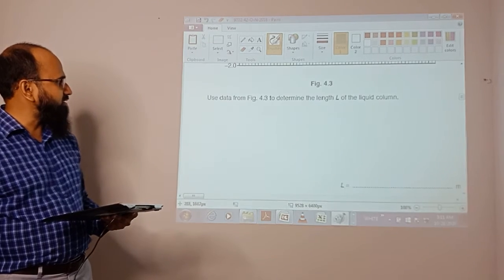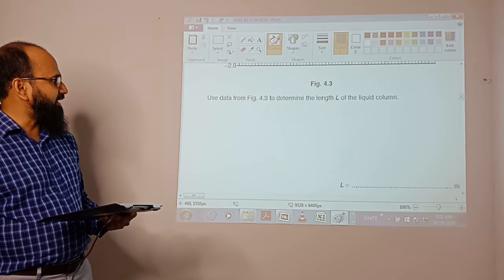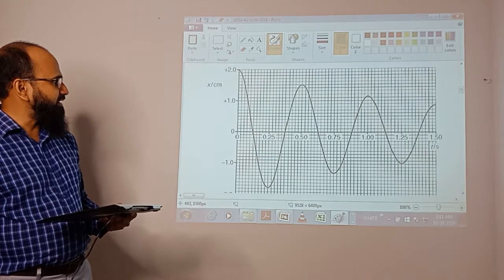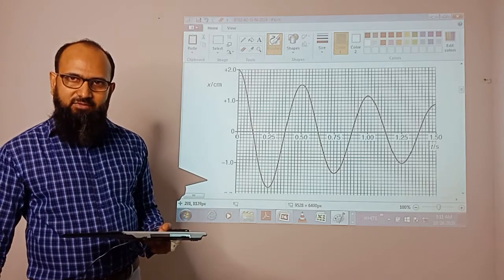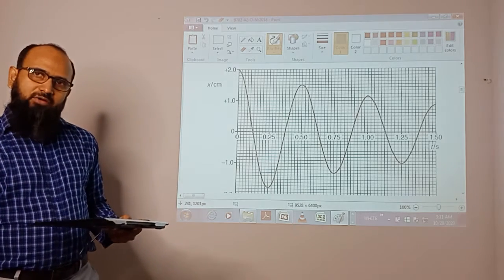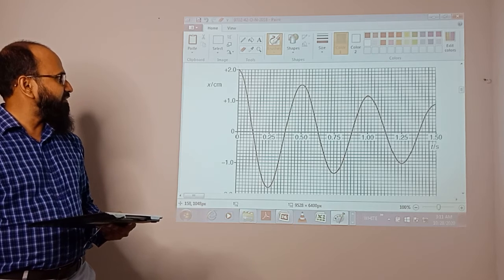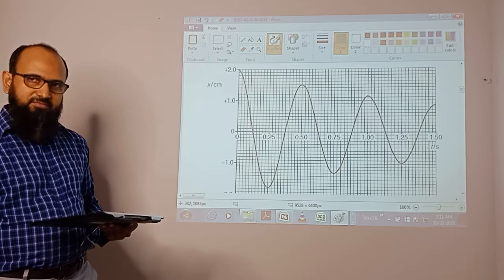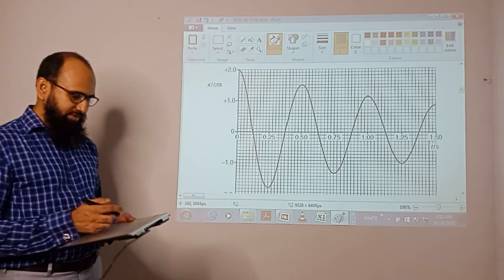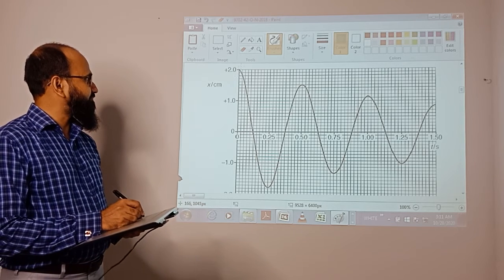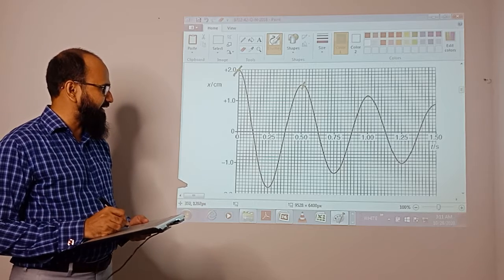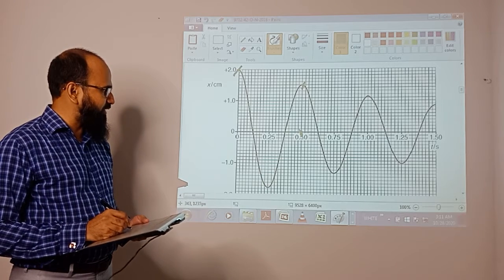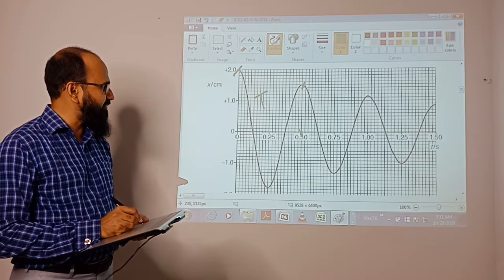Okay, so they ask what the length of the liquid is. From this graph we can calculate the time period T. How can we calculate it? Starting from this part, it finishes at 50. So one wave is complete from there, and another wave is complete over here. One complete wave is the time period T.